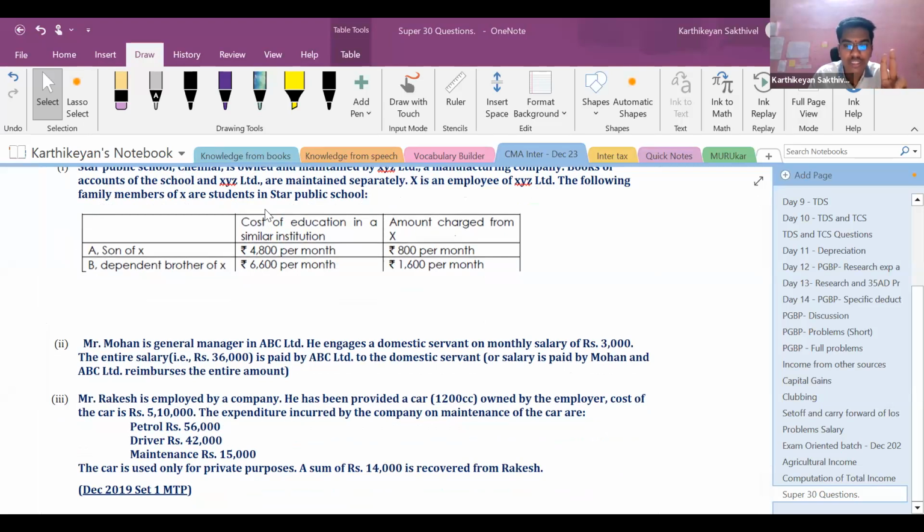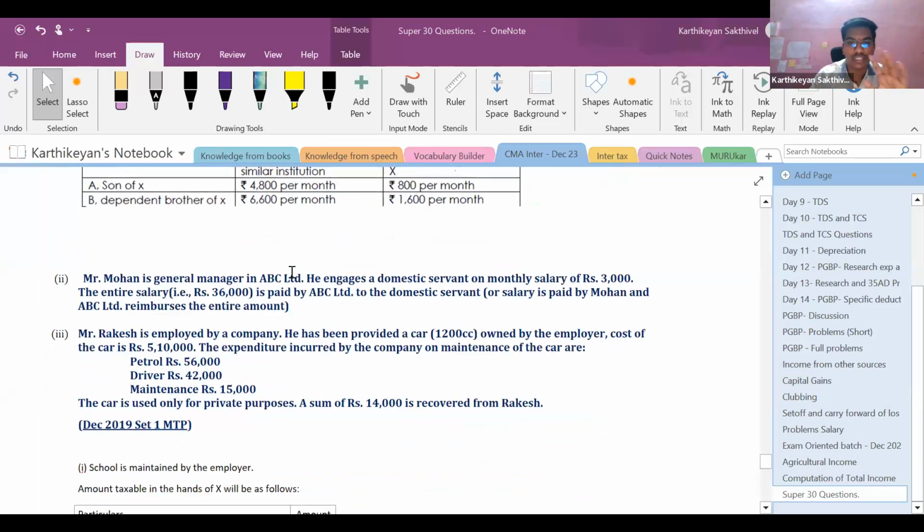However, the view taken by the CMA intermediate textbooks and also by the suggested answer consistently is that of this 4,800, 1,000 is exempt. But what is given in law is up to 1,000 it is exempt, more than 1,000 it is fully taxable. This is the dichotomy which exists between the institute stand and what is given in law.